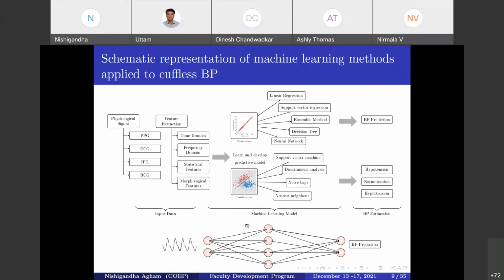In a few studies, researchers also directly use the raw signals, omitting the feature extraction step, and use them directly with the learning method to estimate the BP, either the prediction of the BP or the classification of the blood pressure values.